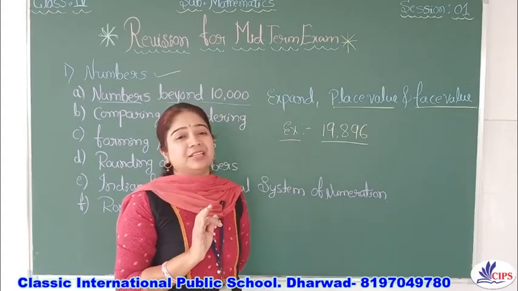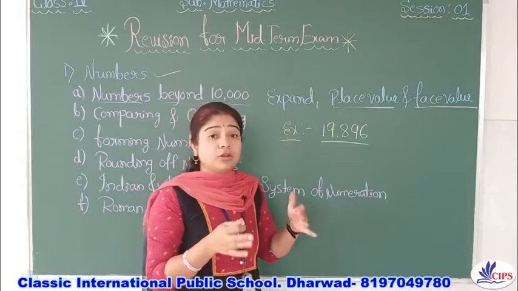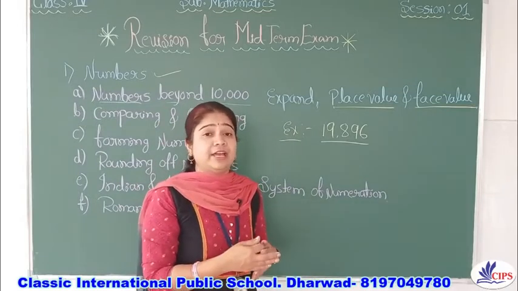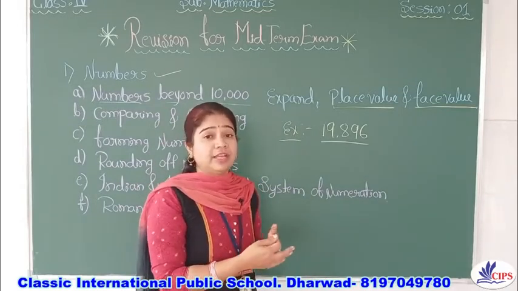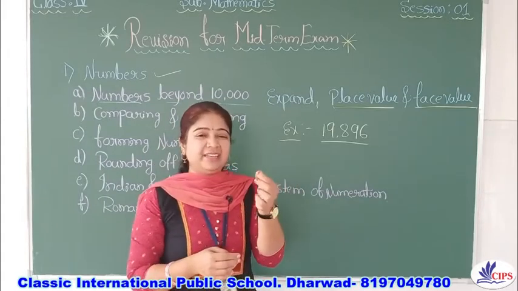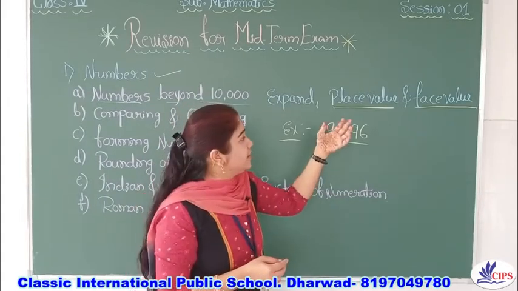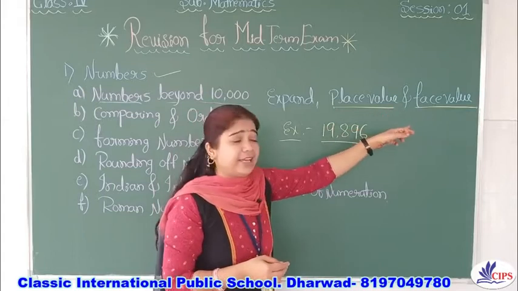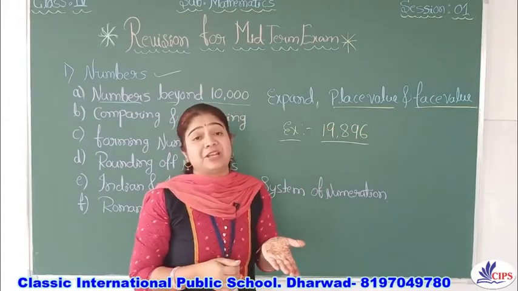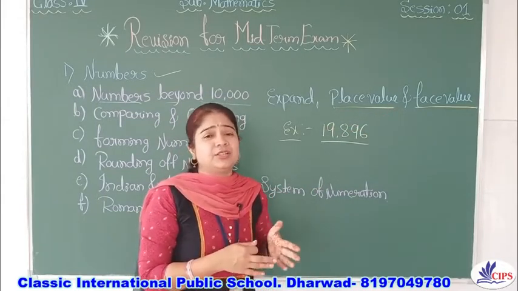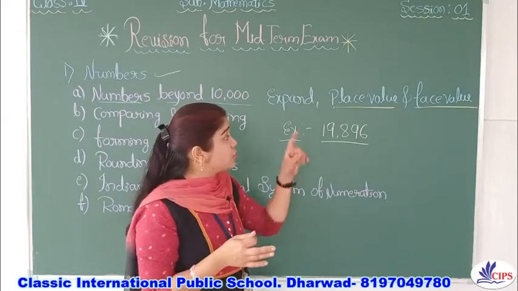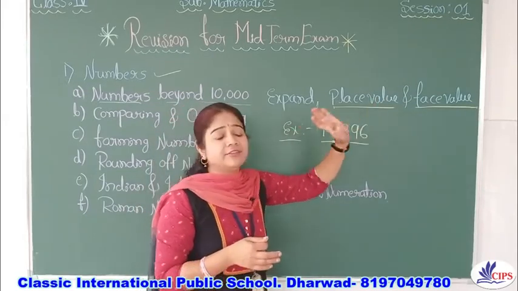But out of 25, some of you made one small mistake: instead of writing the face value, they wrote the place value. So these confusions are there. Try to concentrate on the place value and the face value.